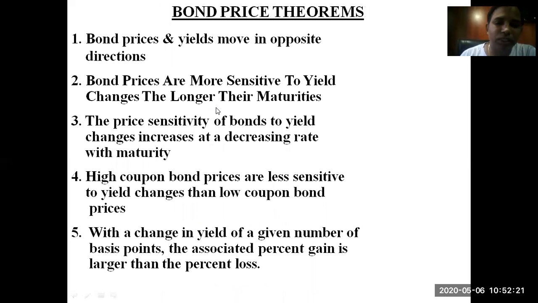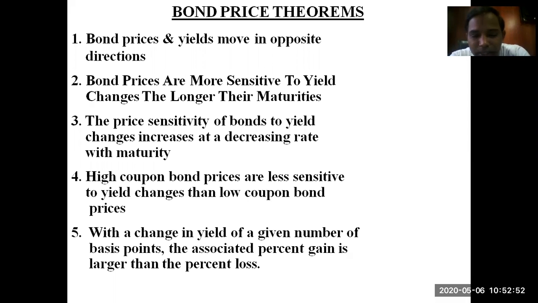Bond prices are more sensitive to yield changes the longer the maturity. If the maturity period is longer compared to other instruments, in that case the price of the bond and the return from the bond is more sensitive. The price sensitivity of bonds to yield changes increases at a decreasing rate with maturity. So whenever you are nearing maturity, your bond return is going to change, but it increases at a decreasing rate.